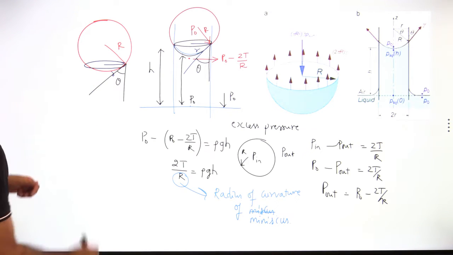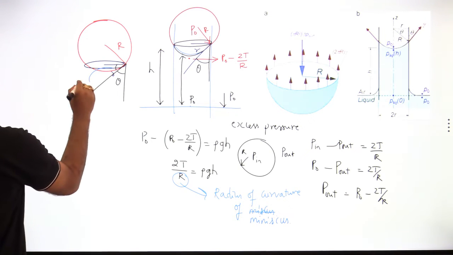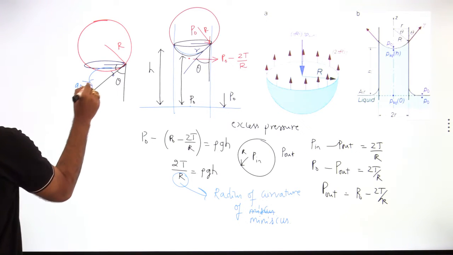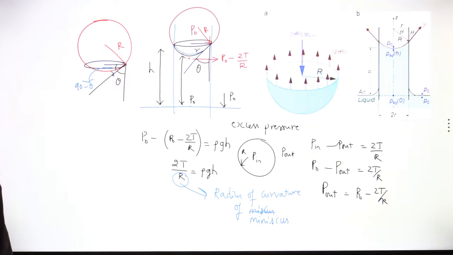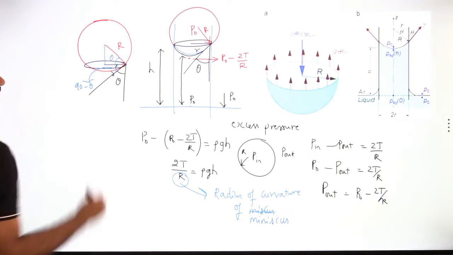If this is theta, then what is the remaining angle? I can write that angle as 90 minus theta. This is horizontal and this is vertical, so this angle is 90. If this is 90 minus theta, this has to be theta.